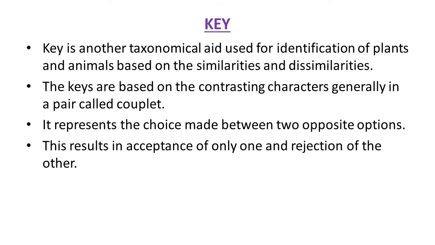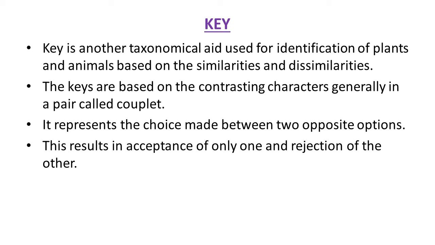Next taxonomic aid, that is key. What is a key? Key is another taxonomical aid used for identification of plants and animals based on the similarities and dissimilarities. Here these terms are important: similarities and dissimilarities. You can understand that in plants and animals, in various groups, some similar features, similarities, are observed, and some features or characters are totally different. So those are their dissimilarities. So it is totally based on the similarities and dissimilarities.